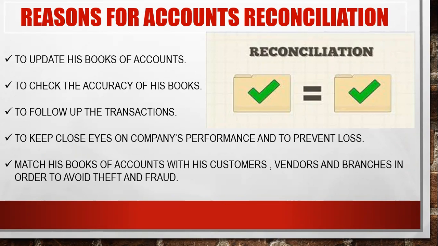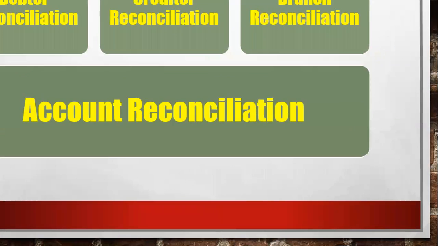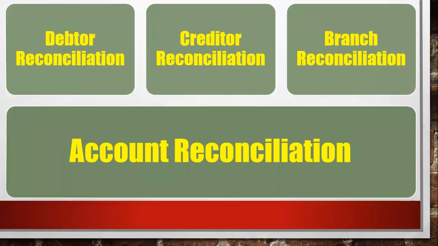You have to check whether the performance of your business is right or not, and you have to check your books of accounts with your customers, vendors, or the branch also. Okay, so this is the reason why you have to do the reconciliation. It is an important day-to-day activity, and it is not an account, it is a reconciliation, so it must be shown on a schedule basis. You can prepare it weekly, quarterly, monthly, or yearly, depending upon your business transactions, like how many transactions you are having. Sure. So these are the types of account reconciliation.